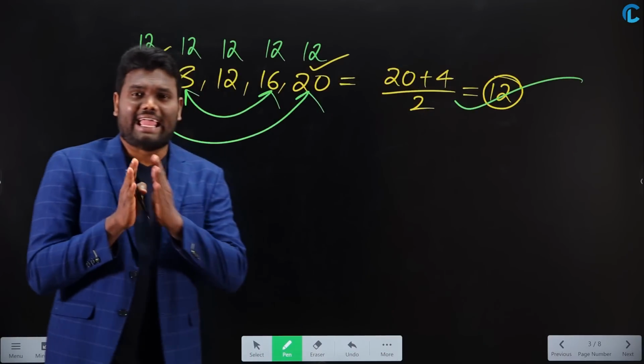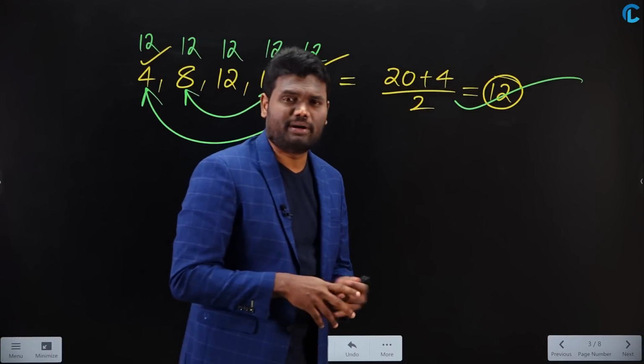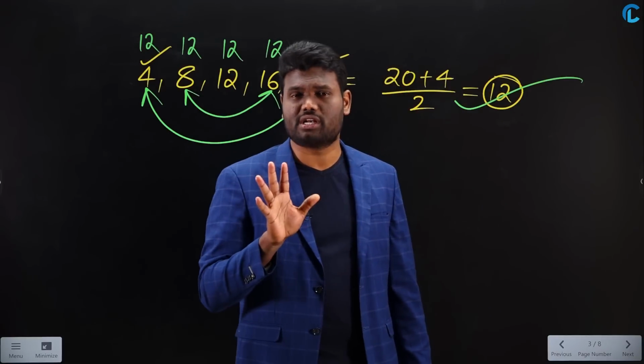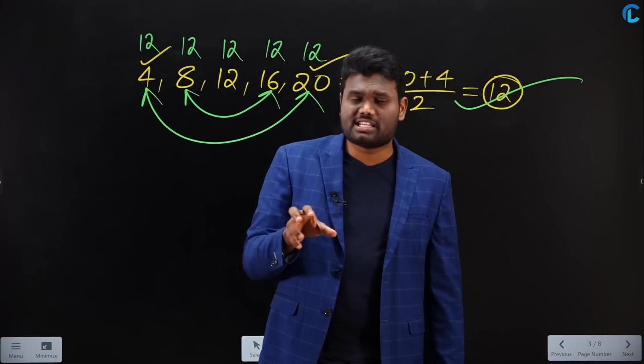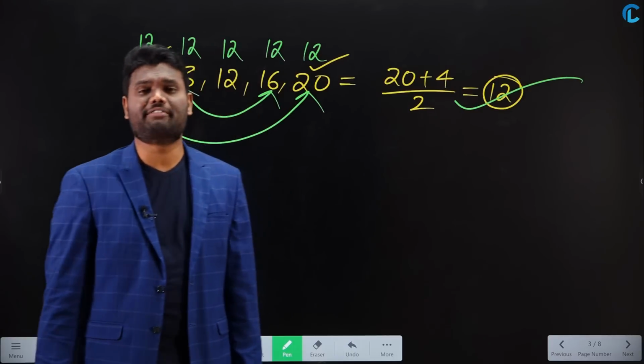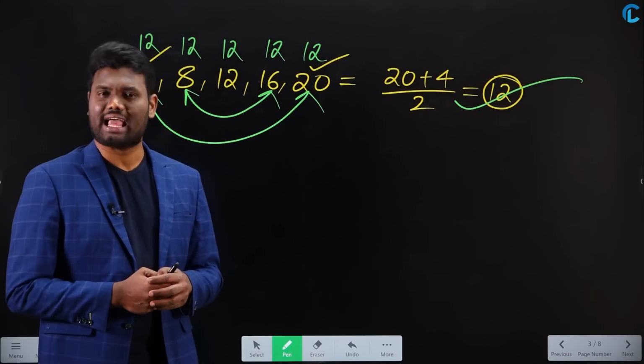So I can say in simple words, average is nothing but highest number plus lowest number by 2 when the series is in arithmetic progression, or you can say average as middle term when the series is in arithmetic progression. Similarly, you can say average as equal distribution as well.